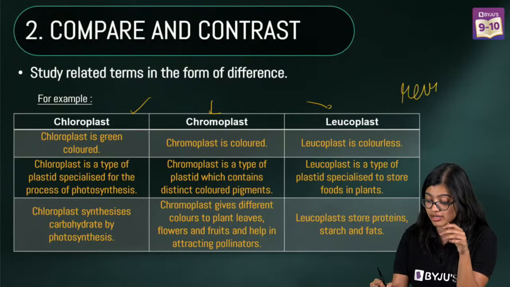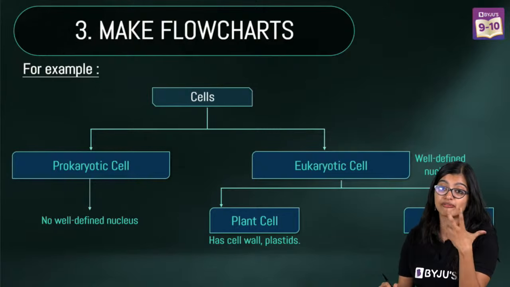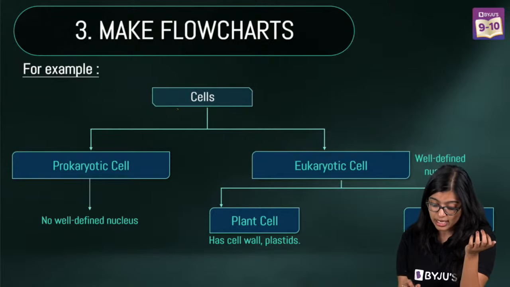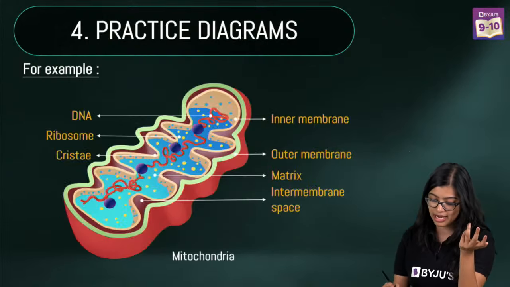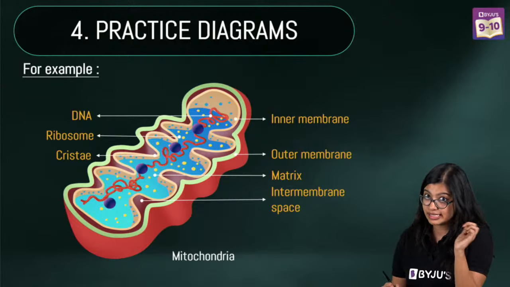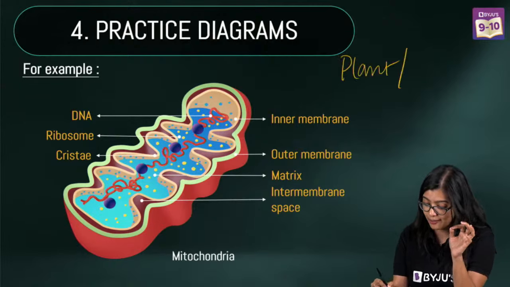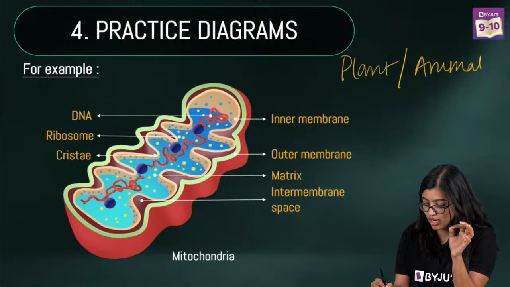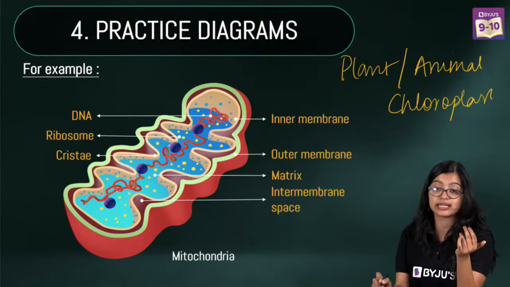This makes revision very, very easy. Now the third one, of course, is to make flow charts that will help you, right? So you have prokaryotic cell, eukaryotic cell, under which you have plant and animal. And of course, practice diagrams because they will be very important. So plant cell diagram, animal cell diagram, structure of maybe chloroplast, mitochondria, all of these things will come.